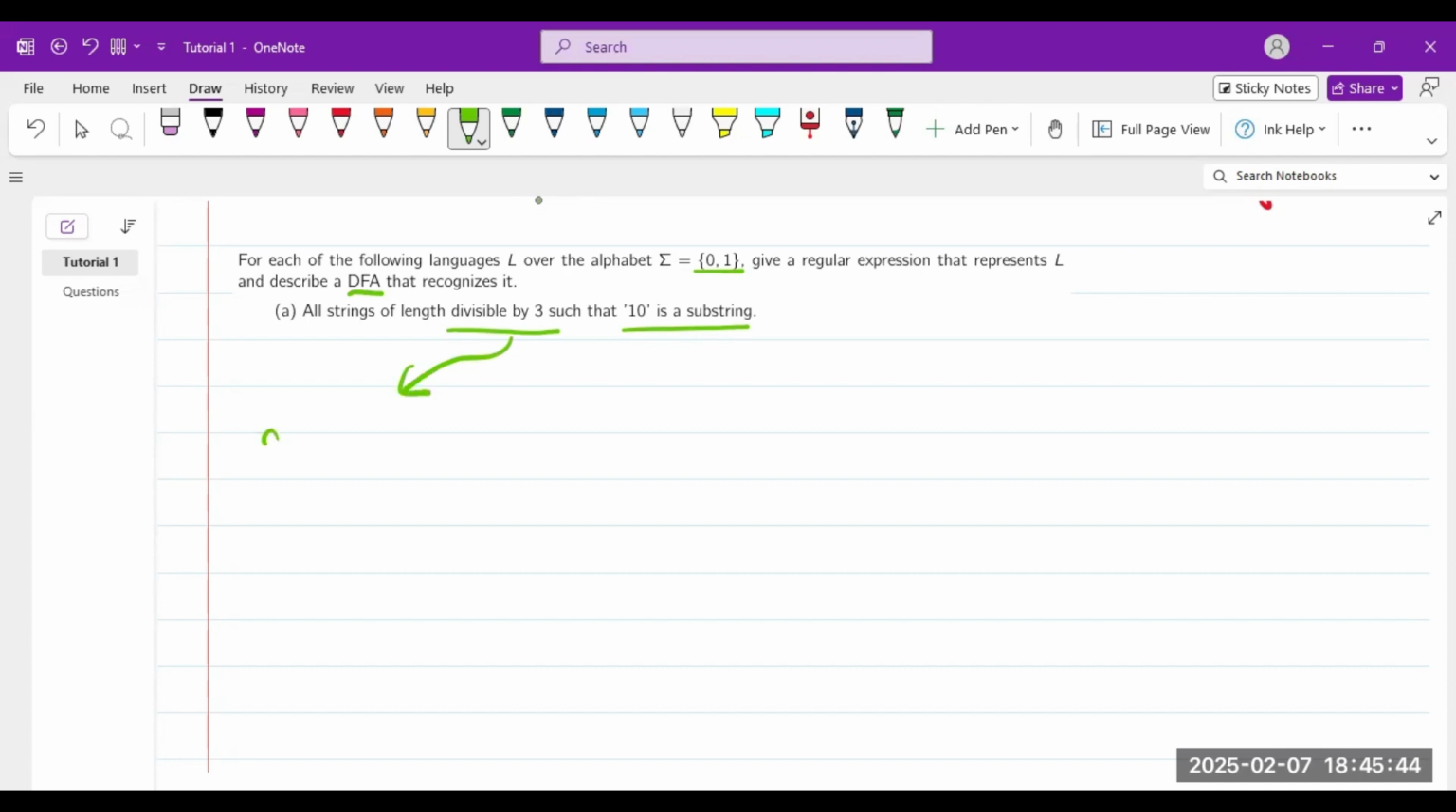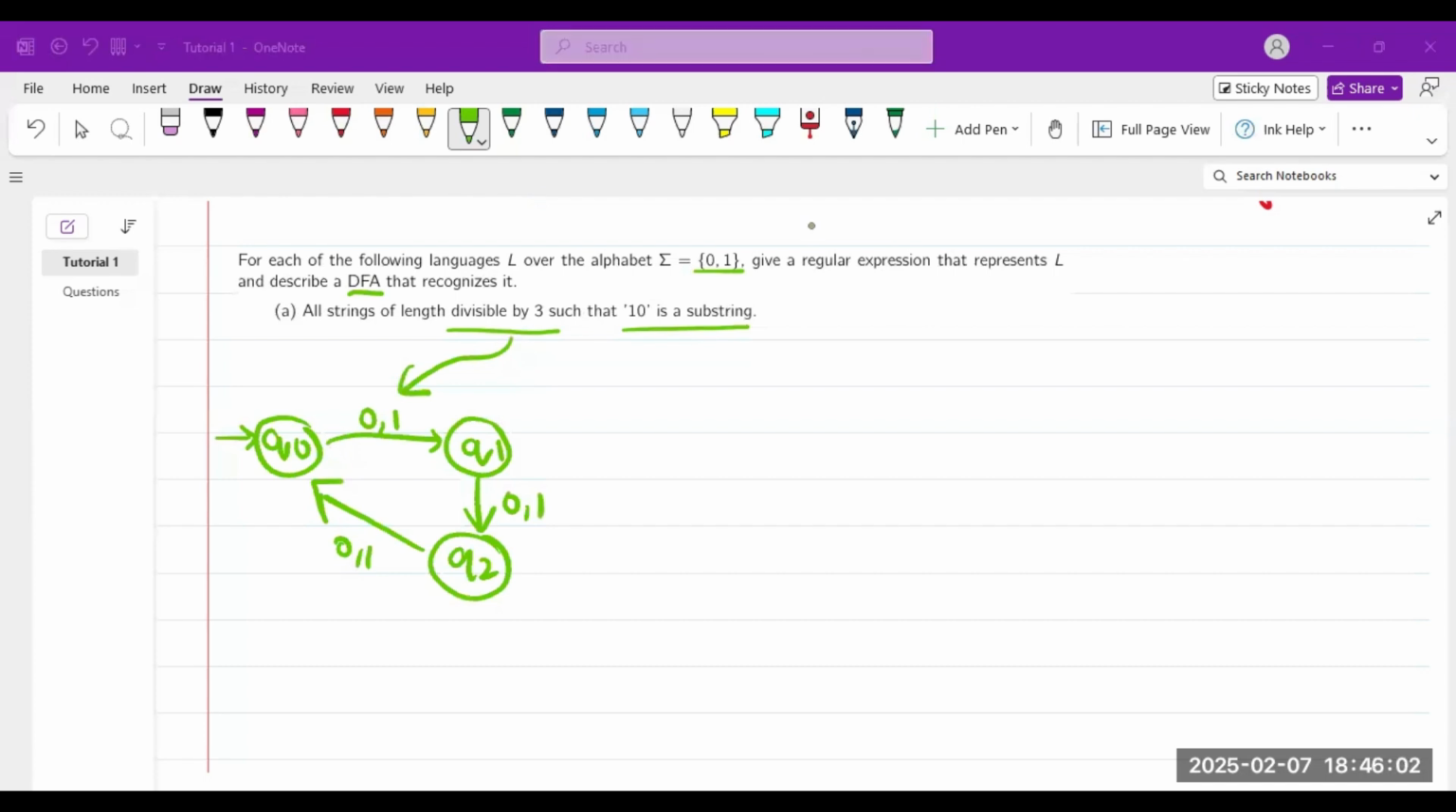Divisible by 3 basically means that I start somewhere, I get something, then I get something, and now I am accepted. So it basically means that the length is also divisible by 3. So I accept. And no matter how many I get, I am just traversing in this loop, and if it's divisible by 3, I accept.